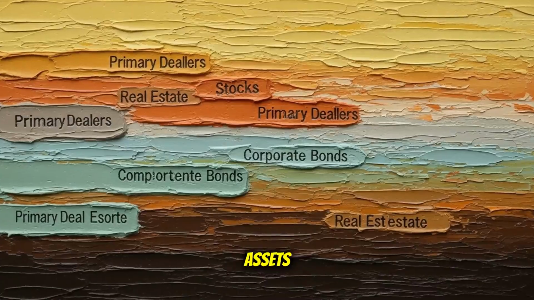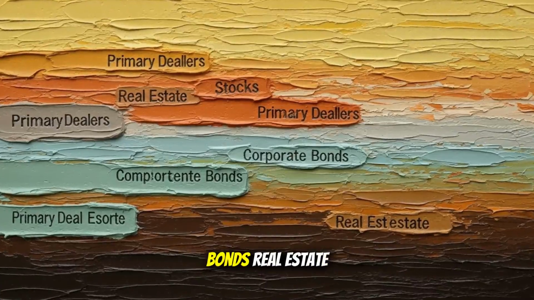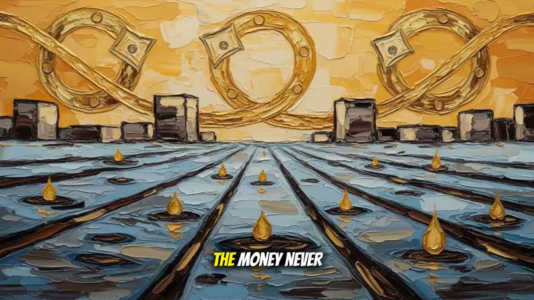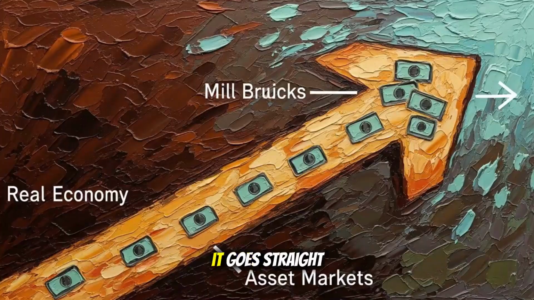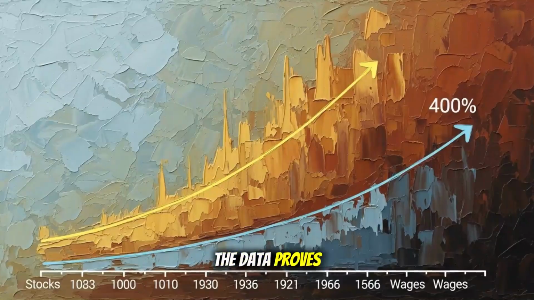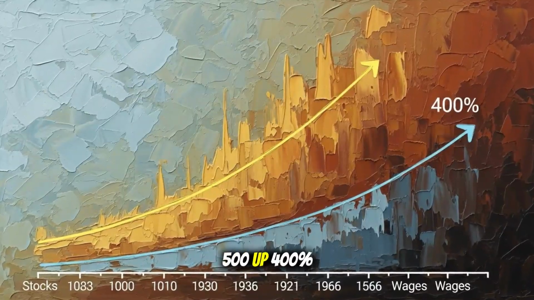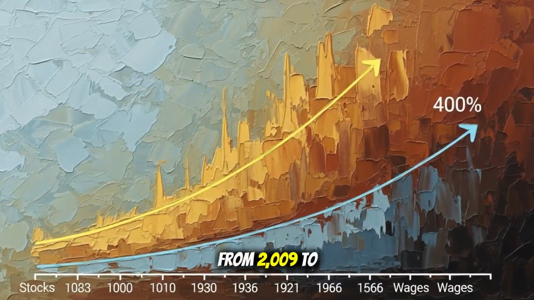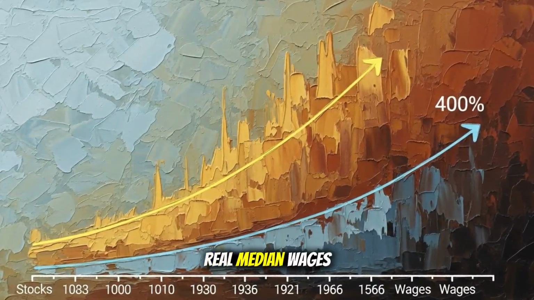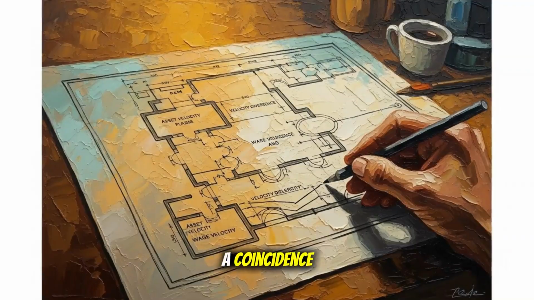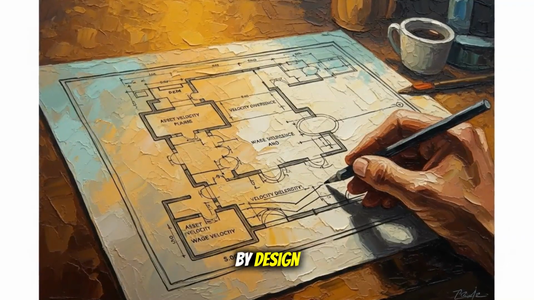They use it to buy more assets: stock buybacks, corporate bonds, real estate portfolios. The money never touches the wage economy. It goes straight into asset markets. The data proves it. S&P 500 up 400% from 2009 to 2021. Real median wages flat. That's not a coincidence. That's velocity divergence by design.